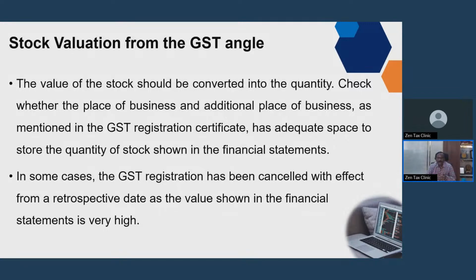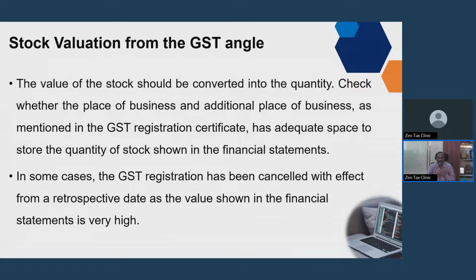First, what is the stock value you are going to show? Convert that into quantity. Check whether the registered taxable person has sufficient space to store those items shown as stock. It can be in the godown, or it can be in another premises, but it should have been shown in the registration certificate.